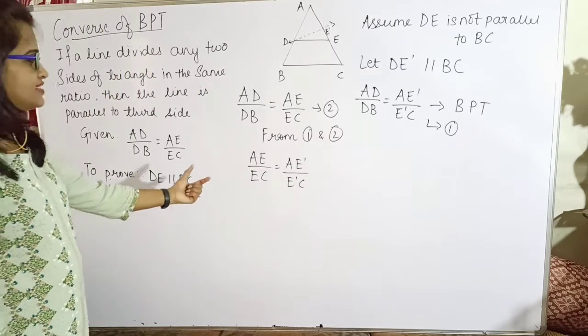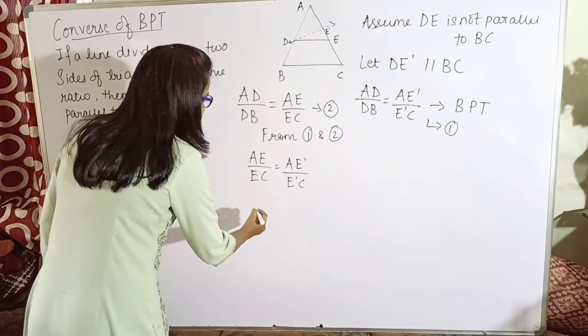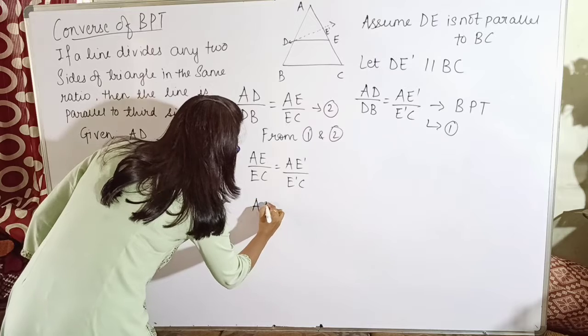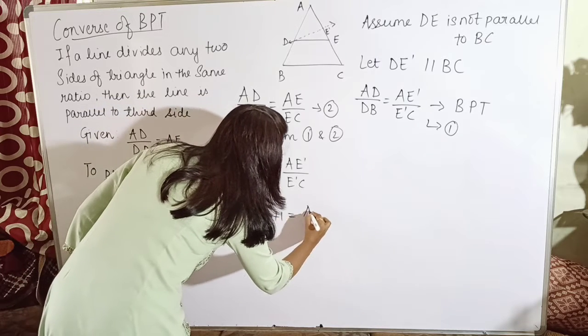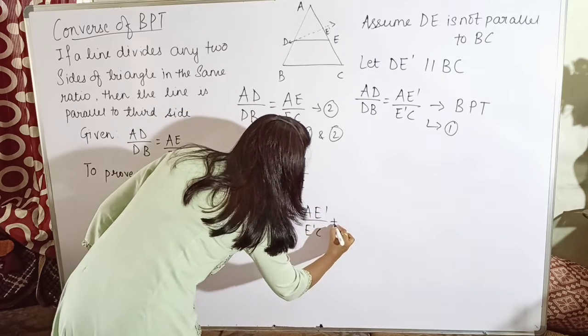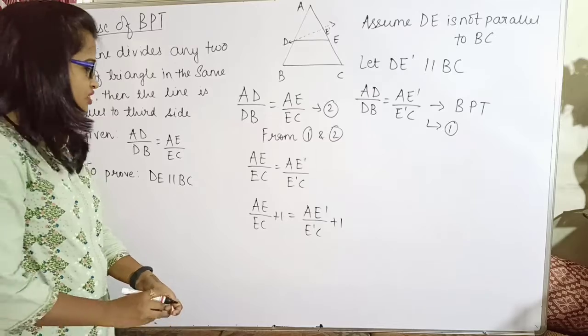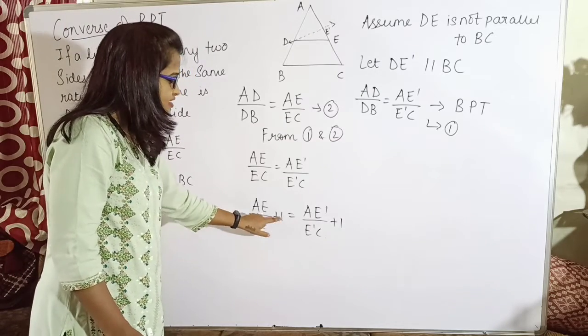Let us add 1 to both sides. So what will happen? AE upon EC plus 1 will be equal to AE dash upon E dash C plus 1. Now why am I doing this? So that I can take EC as the LCM and the numerator will be AE plus EC.